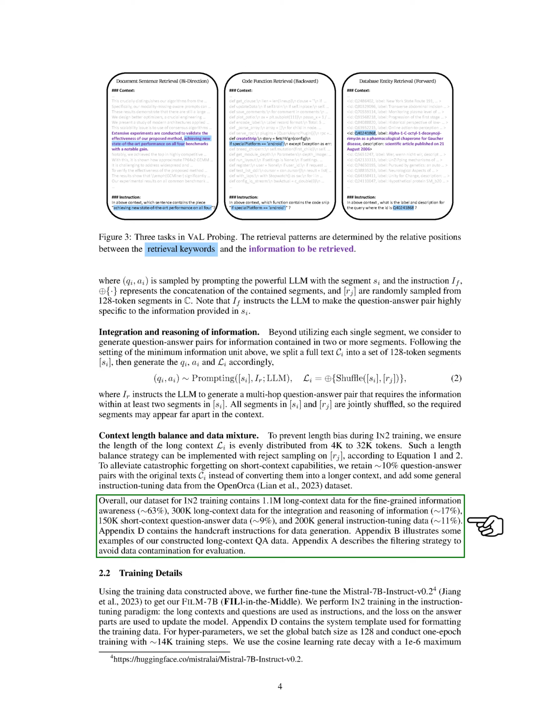Overall, our dataset for training contains 1.1 million long context data for fine-grained information awareness, about 63%, 300K long context data for integrating and reasoning information, around 17%, 150K short context question answer data, approximately 9%, and 200K general instruction tuning data, about 11%. The appendix provides handcrafted instructions for data generation, examples of constructed long context QA data, and details on the filtering strategy to prevent data contamination during evaluation.